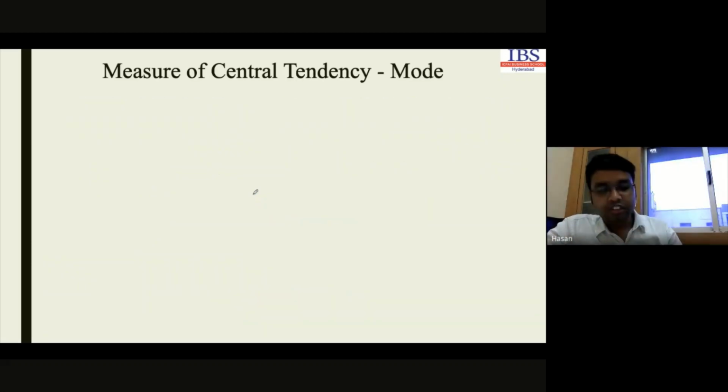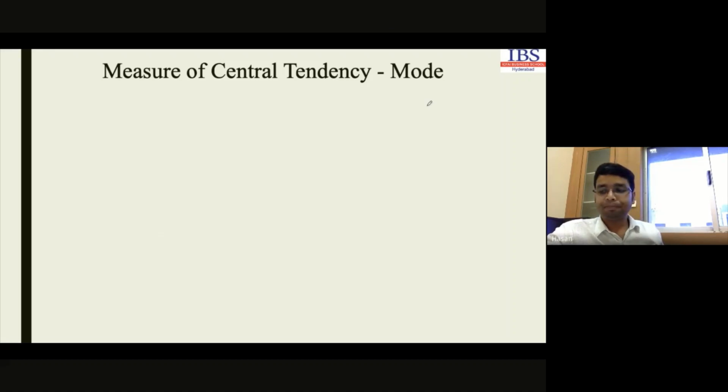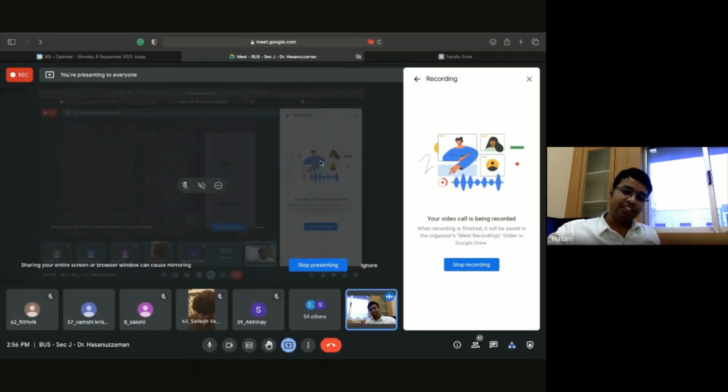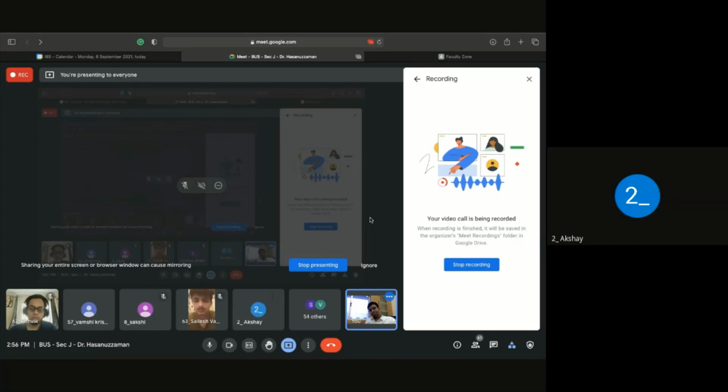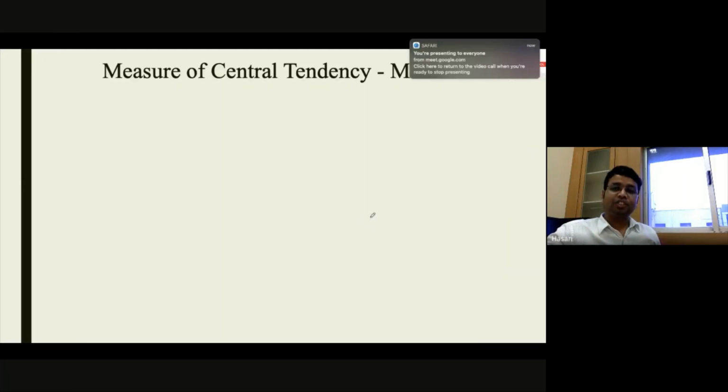Now, our next part is mode value. Can anyone tell me what do you understand by the term mode? Do you have any idea, anyone? Silas, Ritvik? It's the most frequently occurring observation. Frequently occurring. Very good. Highest frequency, most frequently occurring observations. This is our mode value. So it is known to you.